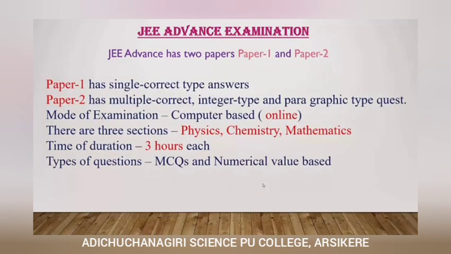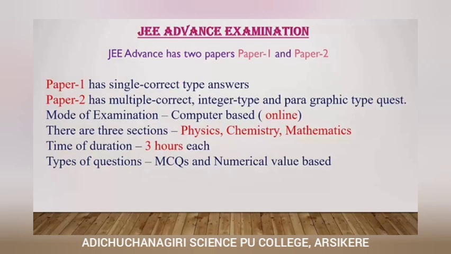Then remember students, only if you qualify in the JEE Main examination are you eligible for JEE Advanced. JEE Advanced again has 2 papers, paper 1 and paper 2. Paper 1 has single correct type answers. That means they are going to give you 4 options, and out of the 4 options, any one option is correct.